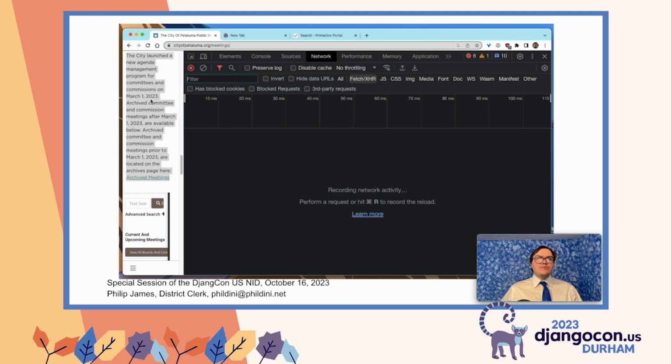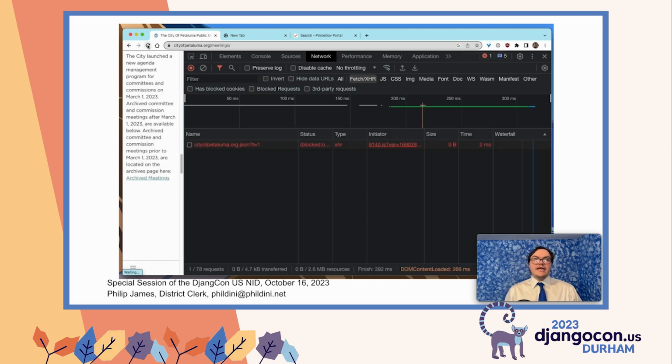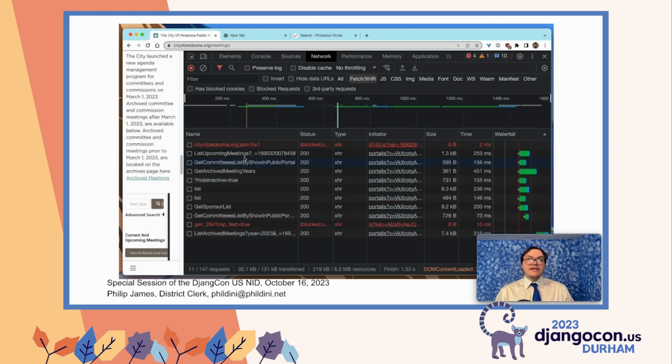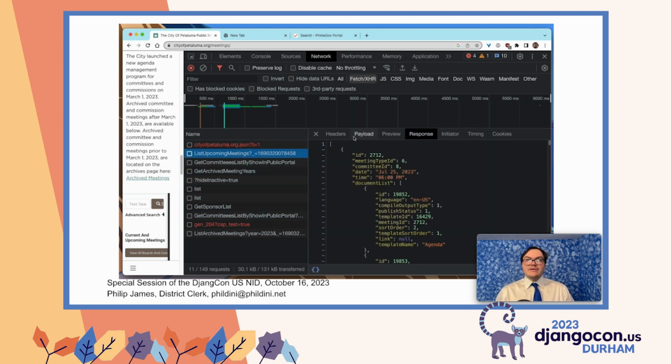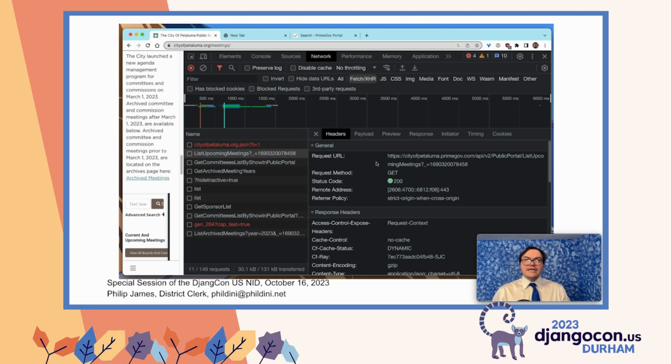Now I want to go to the network tab and see exactly what requests are being made. I don't care about HTML or JavaScript or CSS. I just care about third-party API requests that are being made by the page to fill out this information. So when I look at those and then I refresh the page again, I start seeing, okay, here's a lot of things that look pretty interesting. There's a list of upcoming meetings. That looks pretty good, although again, upcoming meetings is going to give me agendas but not minutes. What else do I have here?